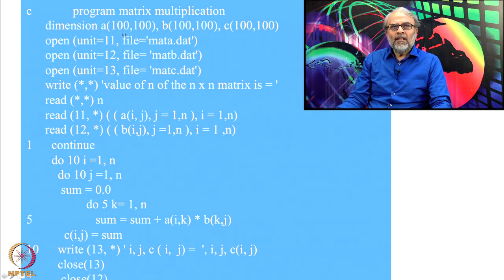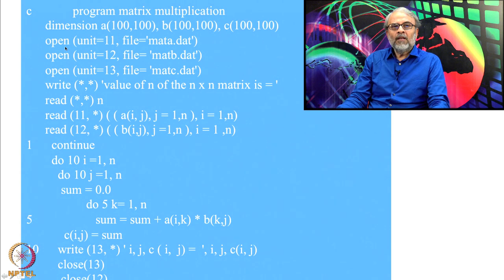So, since there are three matrices, I want to read them from three files. Now, you will ask me, why do I want to read from three files? 100 by 100 is 10,000 data points. You can't possibly enter 10,000 values on a screen without making a mistake. So, there is no point in giving data on the screen. It is best to write all the data when you are relaxed, and at your convenience you can create matrix A and matrix B.